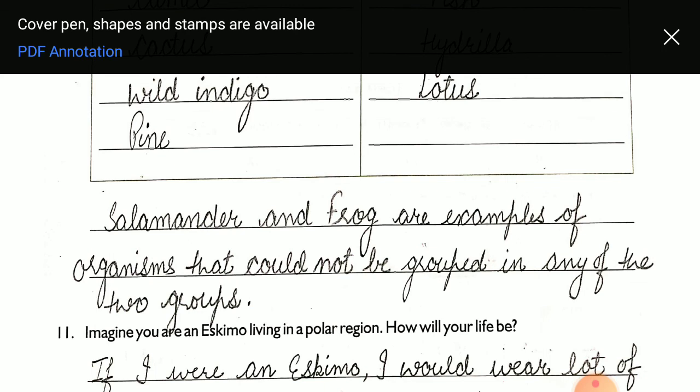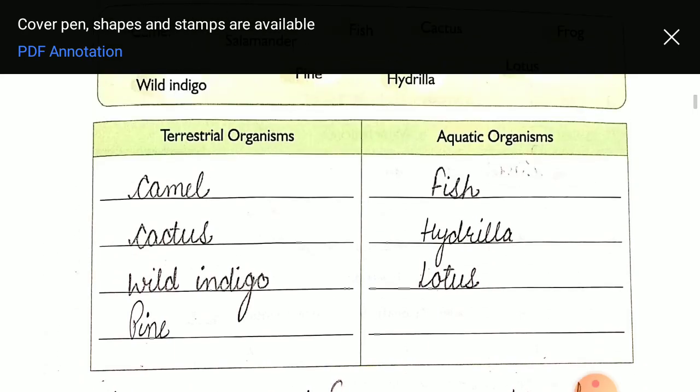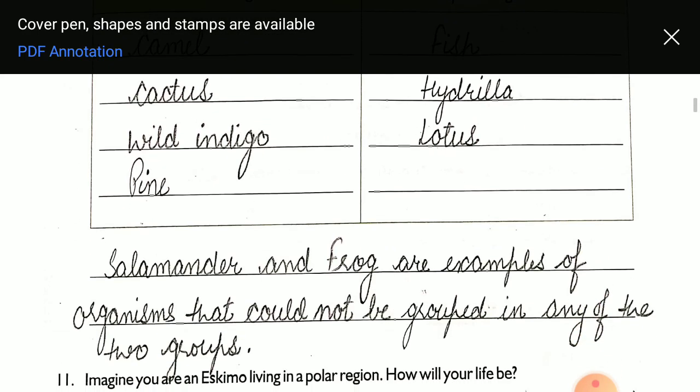And frog and salamander are examples of organisms that could not be grouped in either of the two groups. Why can we not put frog and salamander in any of the two groups? Because frog and salamander both are amphibians. They can live on land as well as in water. So we can neither put them in the terrestrial group nor in the aquatic group, because they can live on both.